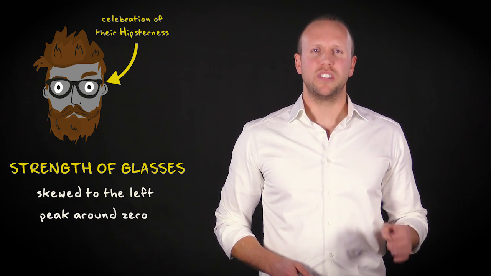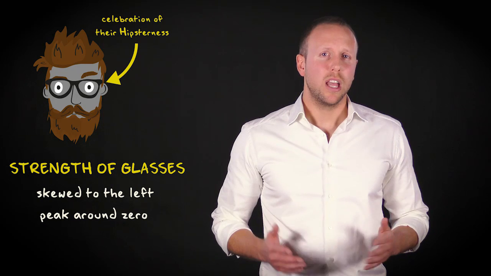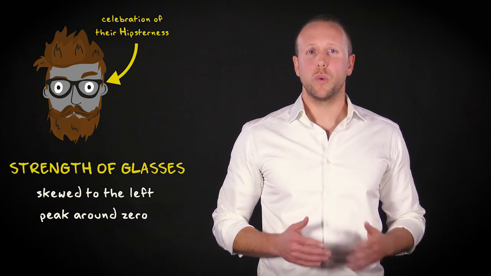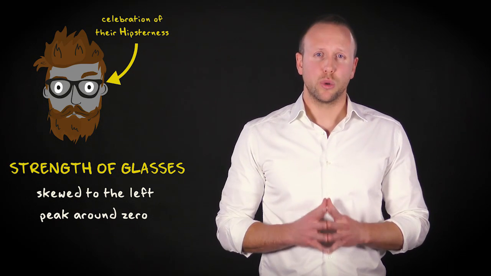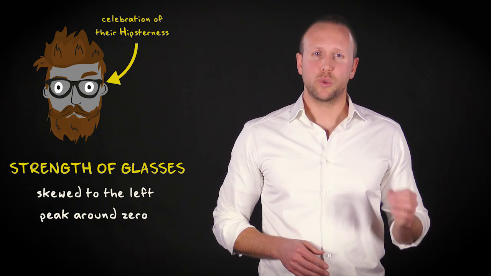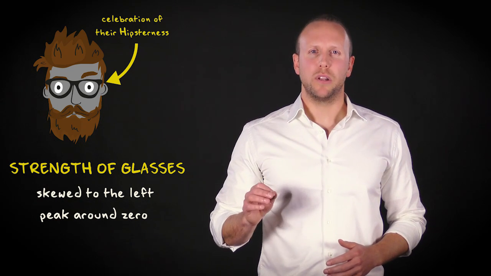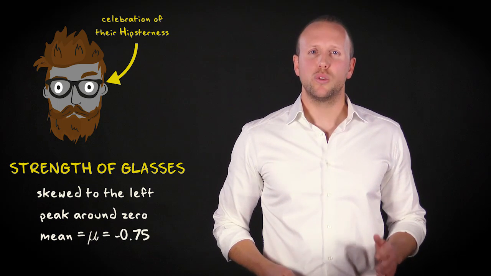The peak will be around 0, because most glasses are fake glasses. But, of course, not all glasses are fake. Because hipsters are generally relatively young, and young people are more often short-sighted than long-sighted, there will be more hipsters who are short-sighted than hipsters who are long-sighted. Those who are short-sighted have a negative score on strength of glasses, and those who are long-sighted have a positive score. You know that the mean in the population is minus 0.75, and that the standard deviation is 2.89.